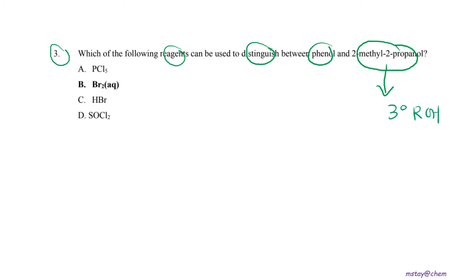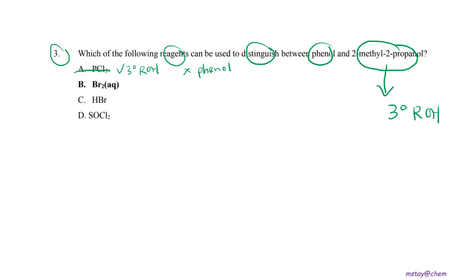PCl5 can react with the tertiary alcohol, and for the phenol, no reaction. However, there is no obvious observation, even though one reacts and the other has no reaction. So option A will not be chosen.